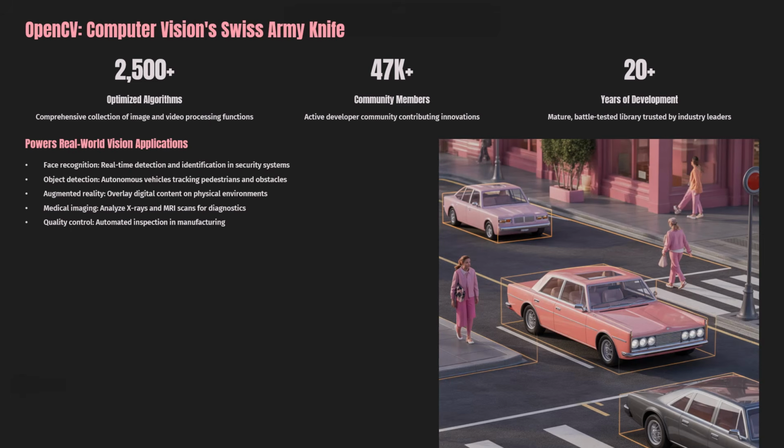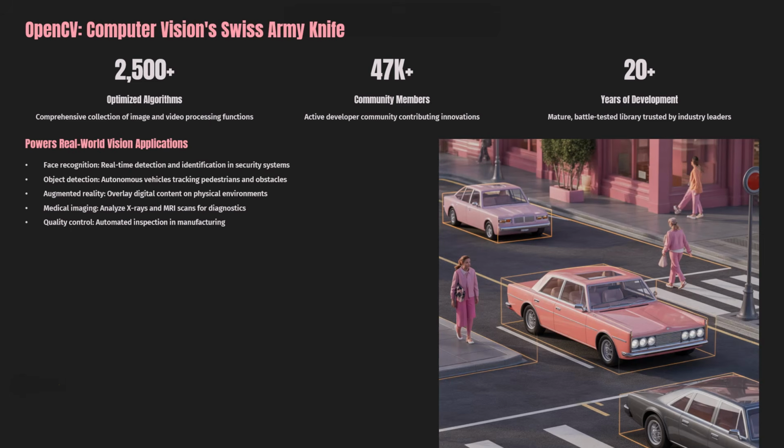Be it any application of computer vision like face recognition, which is real-time detection of faces, or object detection, for example, autonomous vehicles tracking pedestrians and obstacles, or augmented reality, medical images like X-rays and MRI scans, or quality control, we will be going with OpenCV. So for computer vision applications, the most important Python library is OpenCV.